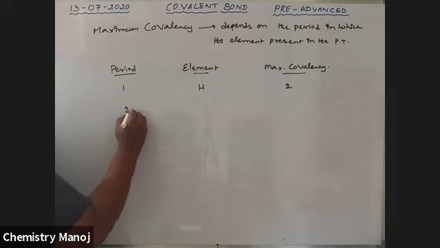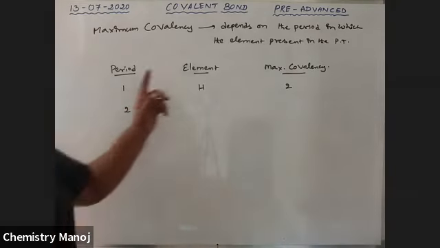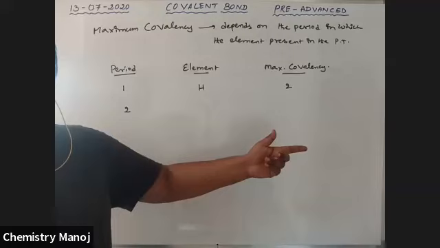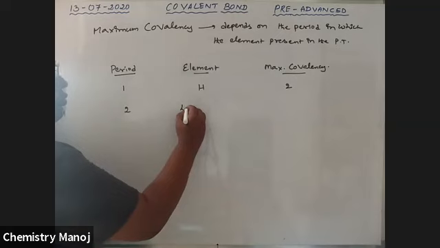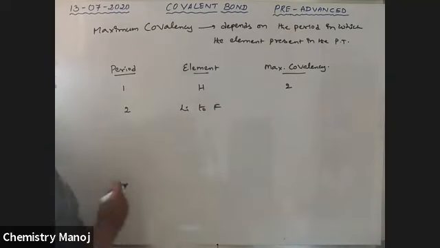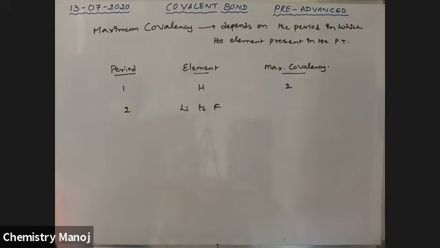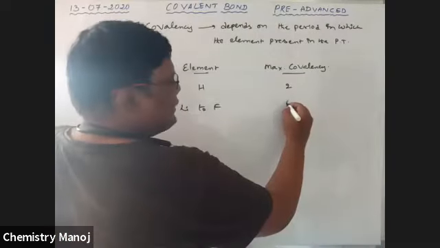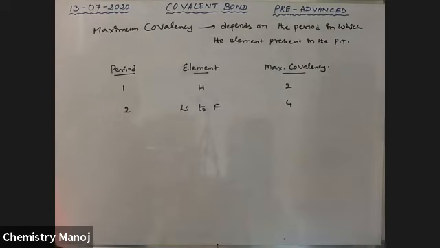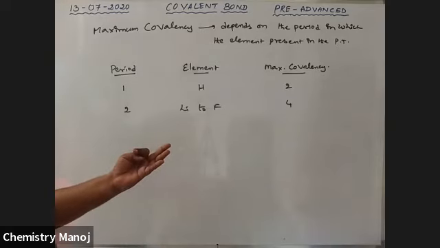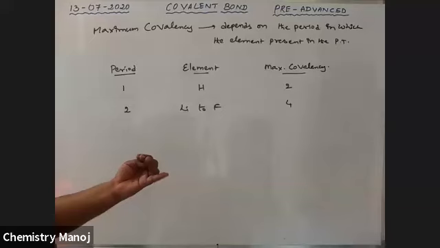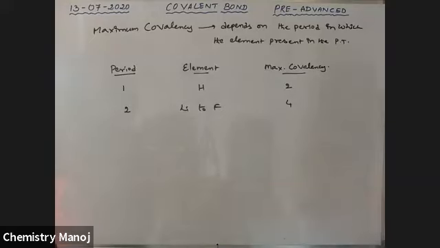Next, the second period: lithium onwards to neon, and neon once again does not form bonds. So lithium to fluorine are the elements. Maximum covalency for second period elements is 4. That is lithium, beryllium, boron, carbon, nitrogen, oxygen, fluorine. For these elements, maximum covalency is 4.